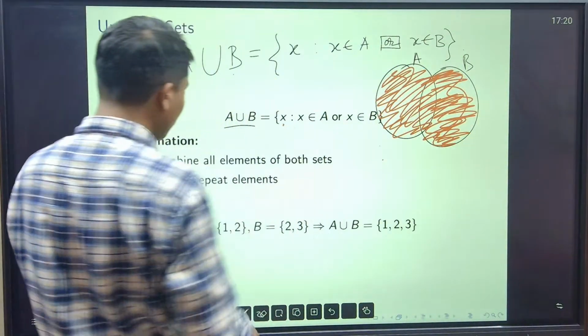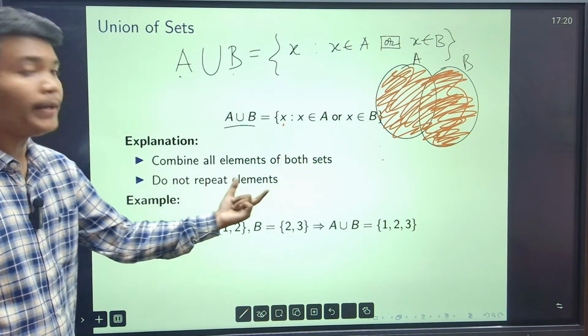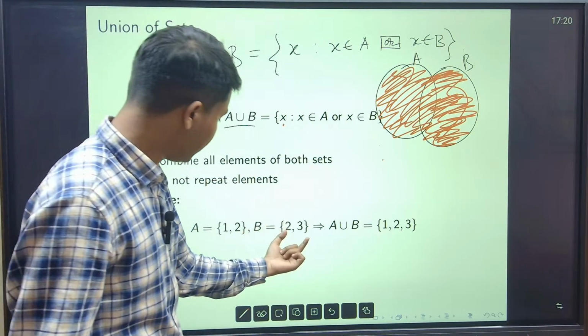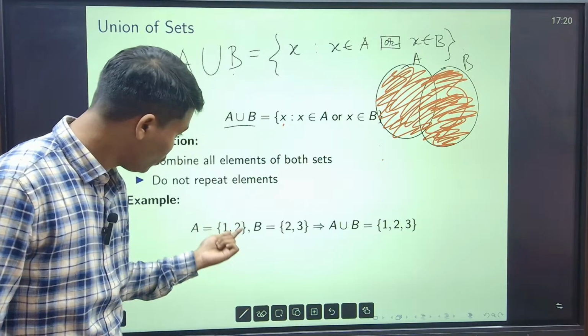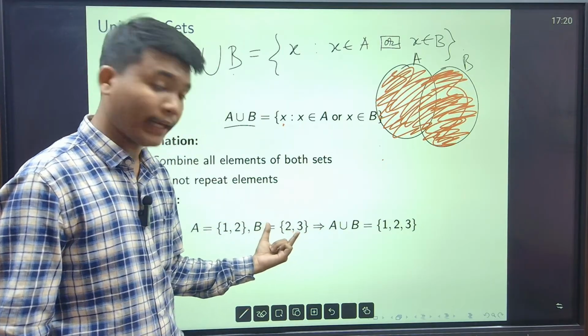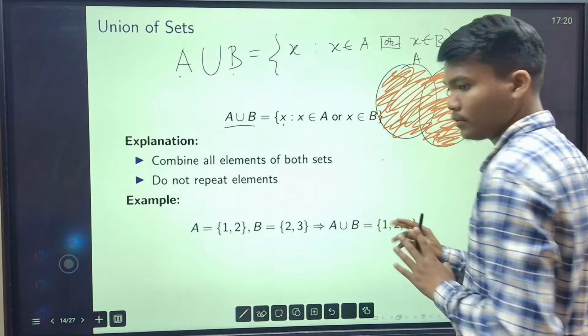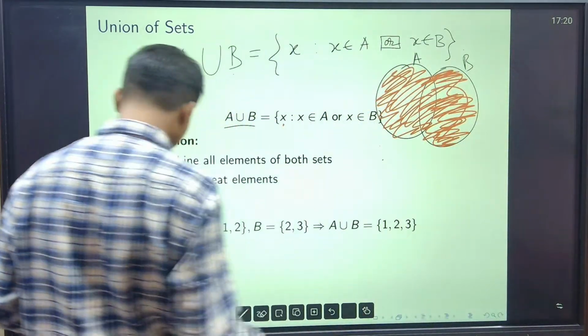So combine all the elements of both sets. Do not repeat elements. Repetition is not allowed. Now example, A is this, B is this, then A union B is 1 2 3 only, কারণ 2 is already taken, so I cannot take 2 multiple times, right? Okay, now A union B is over.